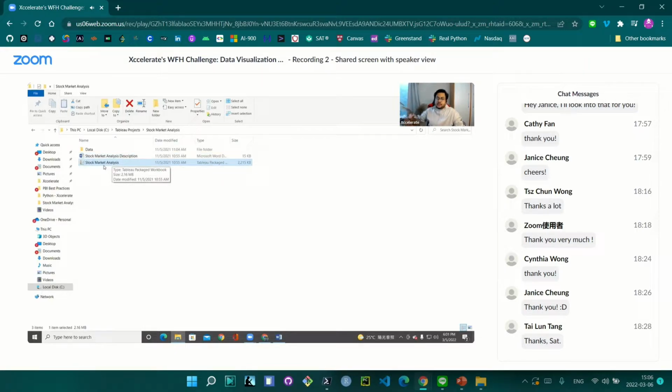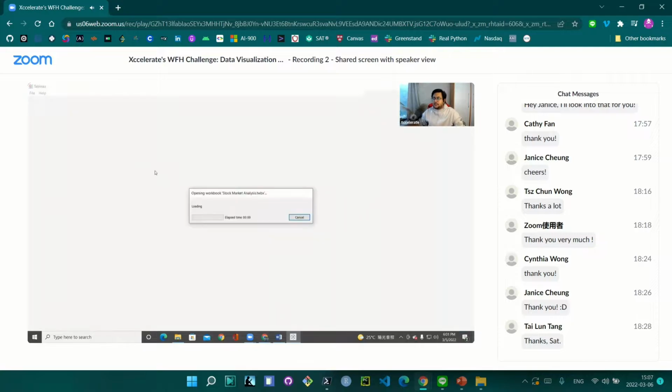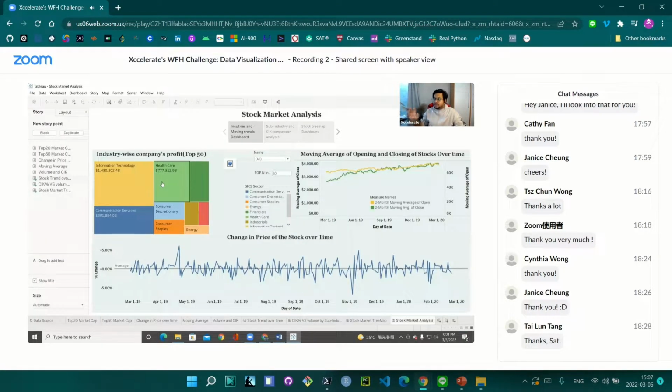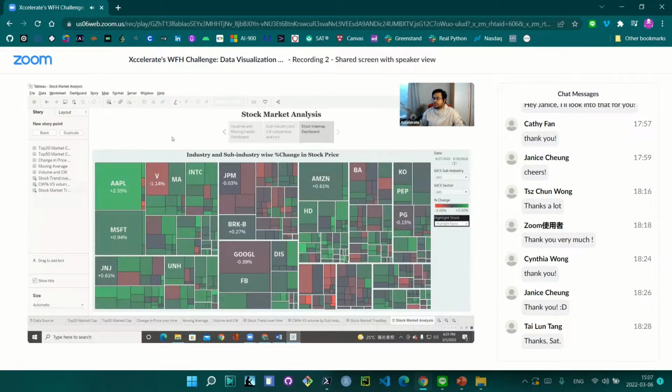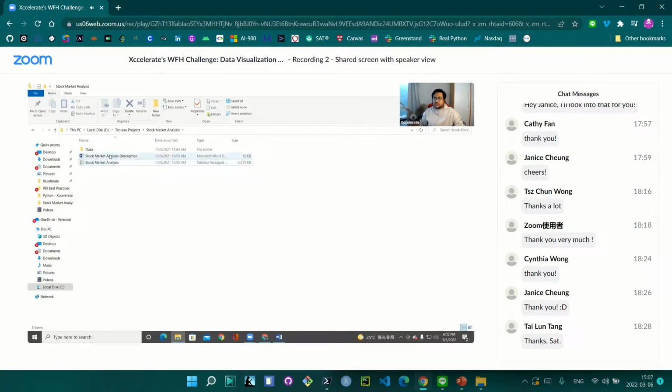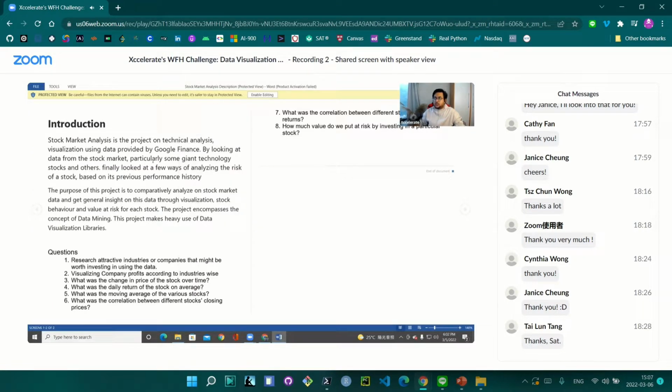But I strongly recommend you to create your own version of it. This dashboard is not good looking because it is by one of my students. The dashboard is not great, but at least it will help you identify in which direction you should start working. I'll definitely give you this dashboard, but take as little reference from it as possible. We'll quickly go through this documentation to explain the problem.